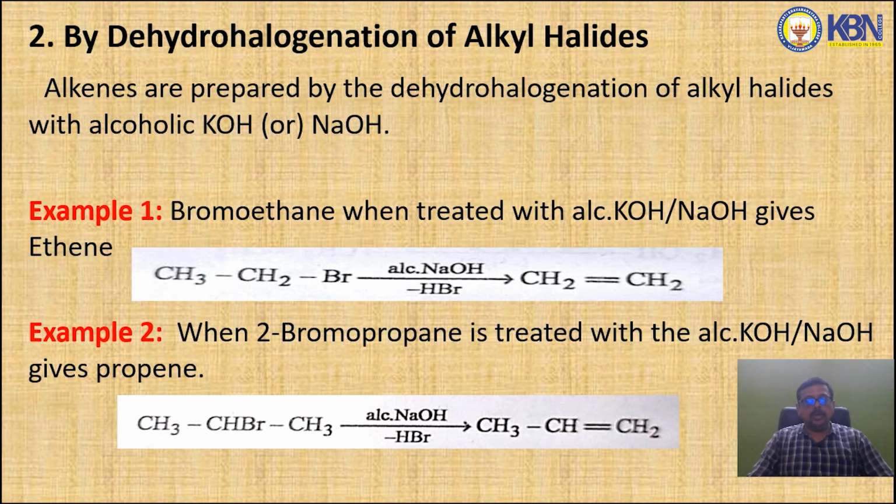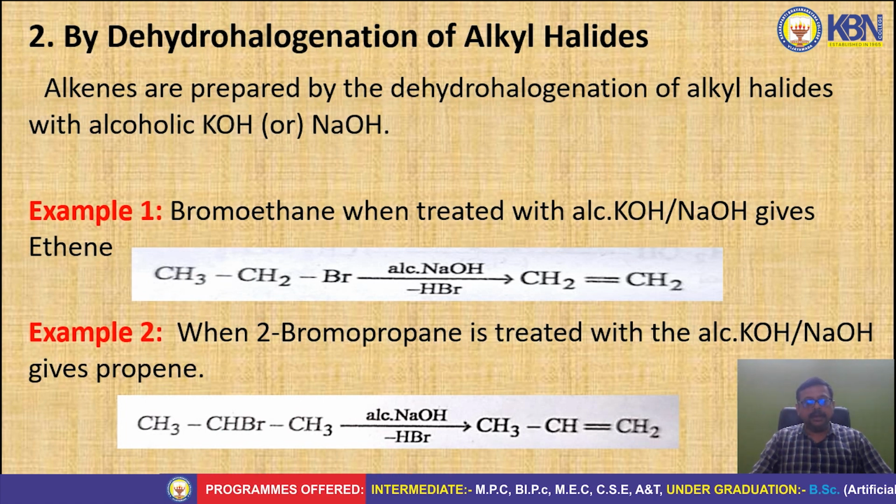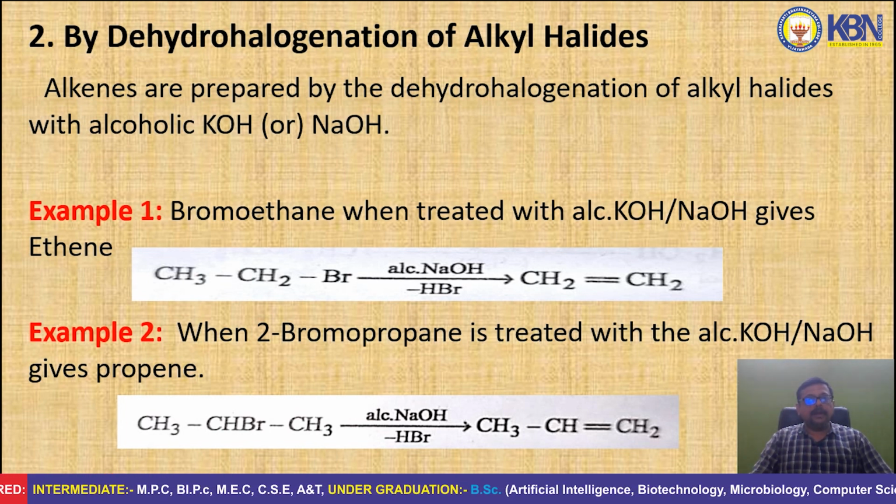For example, bromoethane, the formula is CH3CH2Br, when treated with alcoholic KOH or NaOH gives ethene. The second example is 2-bromopropane, which when treated with alcoholic KOH or NaOH gives propene. So by using dehydrohalogenation of alkyl halides, we can prepare alkenes at industrial level.